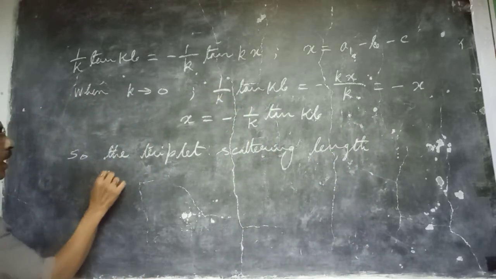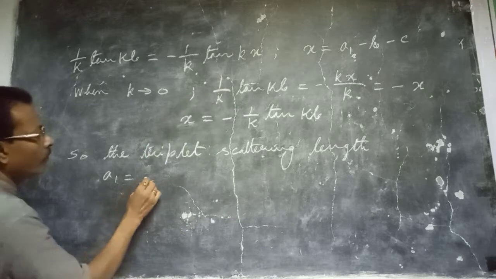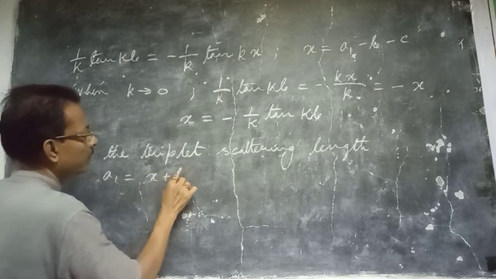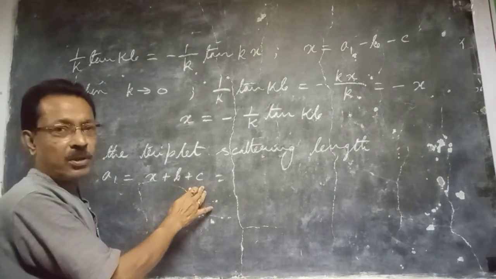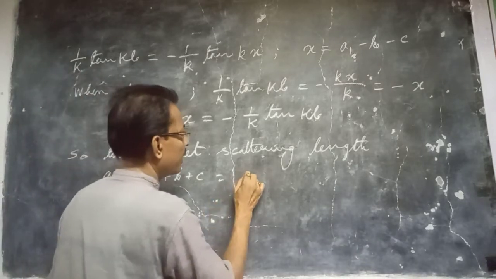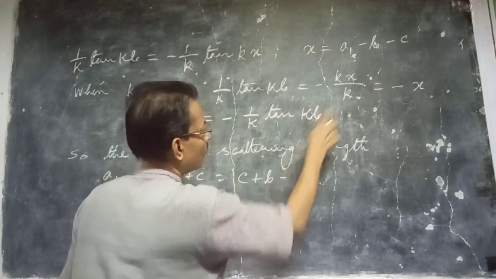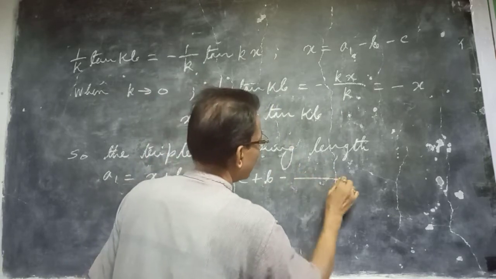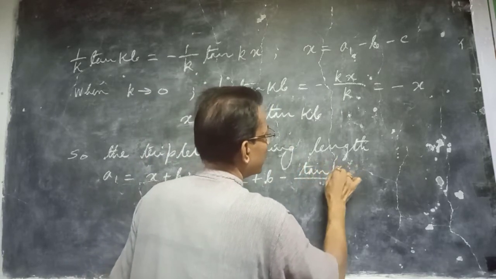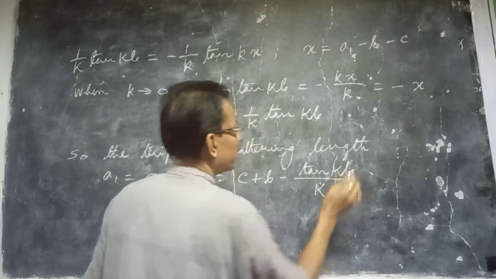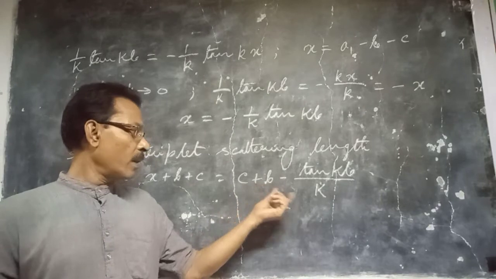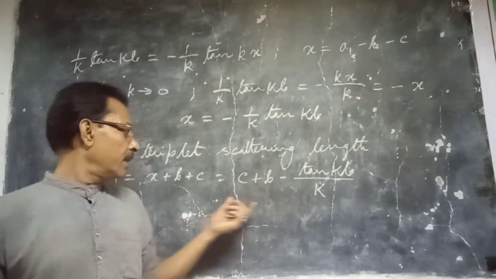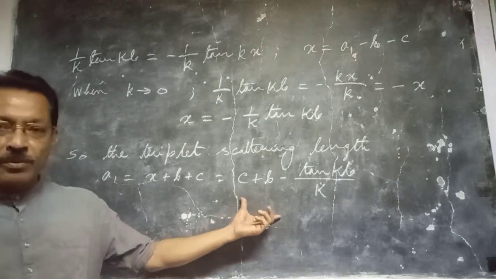B and c are known to us because they are the potential parameters. So we can write it as c plus b minus tan kb by k. So this is the triplet scattering length. If the potential is given, its parameters are known, because V0 is also there inside it, then one can find the triplet scattering length from this formula.